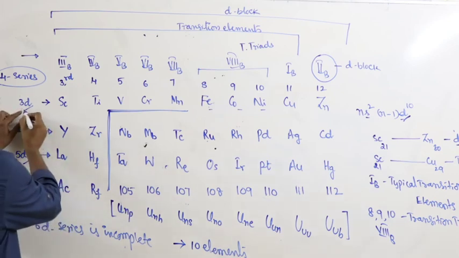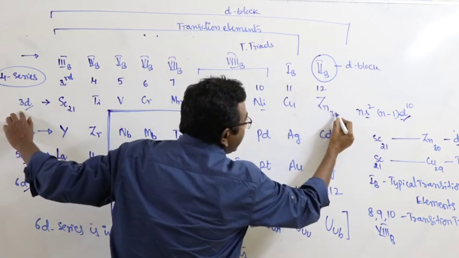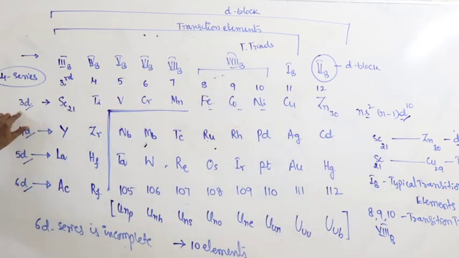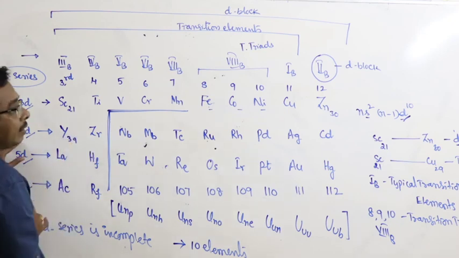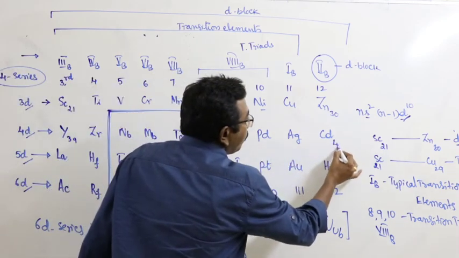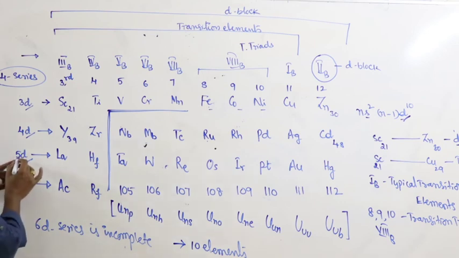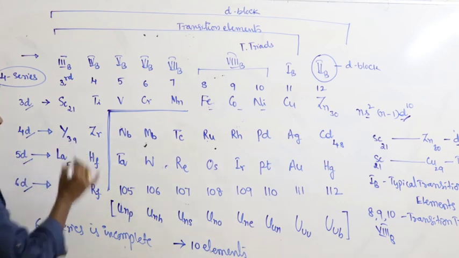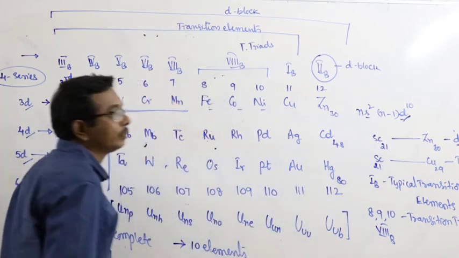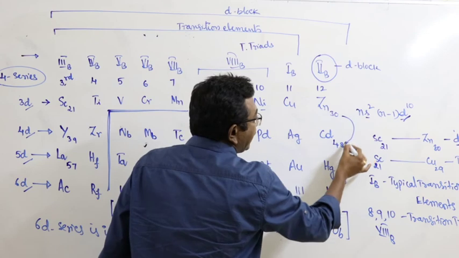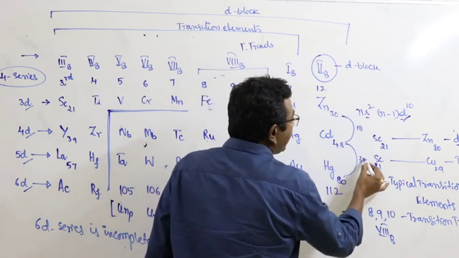Right. 3D series begins with scandium 21, ends with zinc 30. 4D series begins with yttrium 39 and ends with cadmium 48. 5D series begins with 57, ends with 80. 30 plus 18, 48. 48 plus 32, 80.